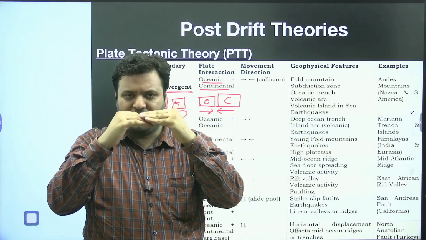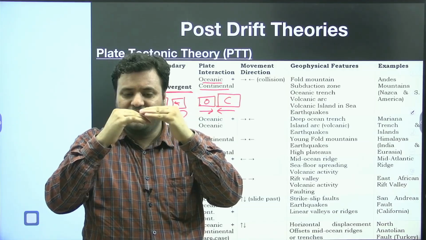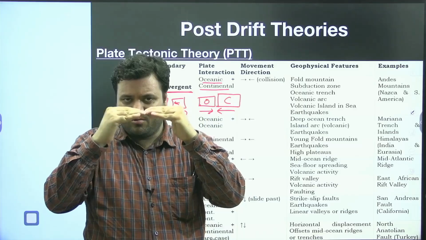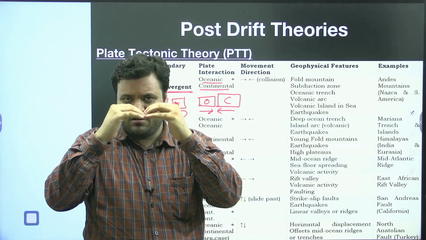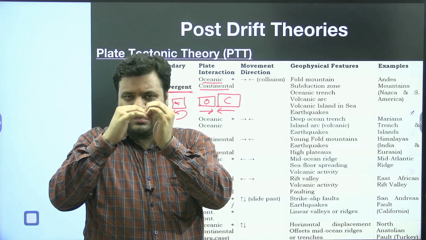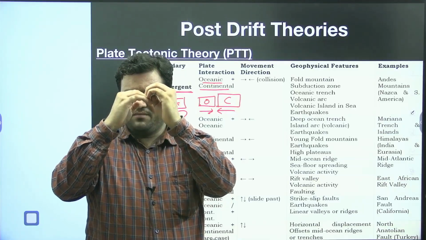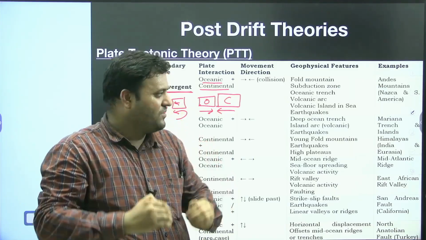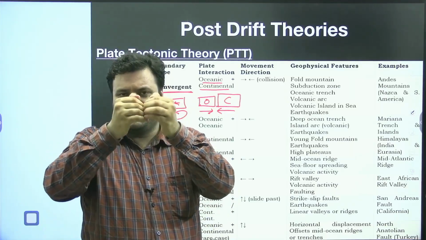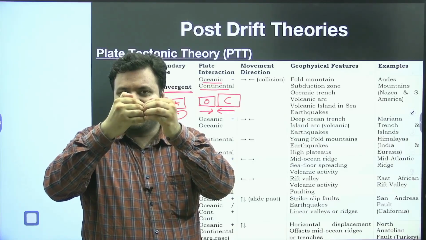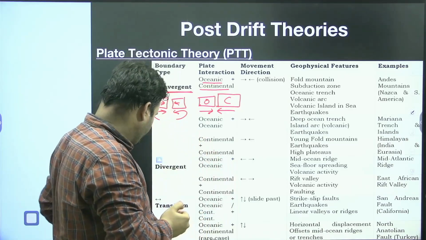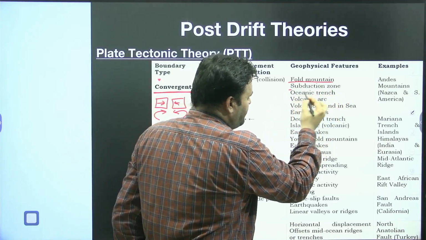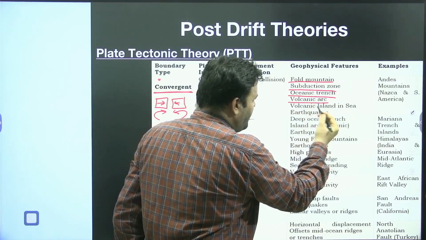Vibration, then there is subduction. When there is subduction, there will be stress on this continental part as well. So earthquake, folding and young fold mountains. Now here we have an emplacement of lava. We have volcanoes here as well. So we will have young fold mountains, subduction zone, volcanic arc, volcanic island, and